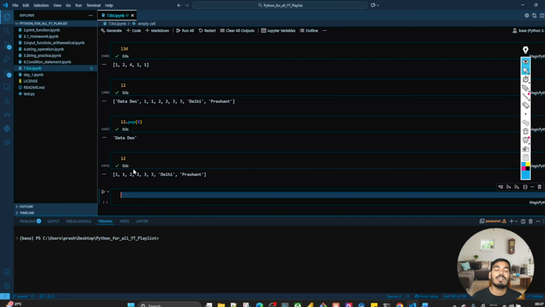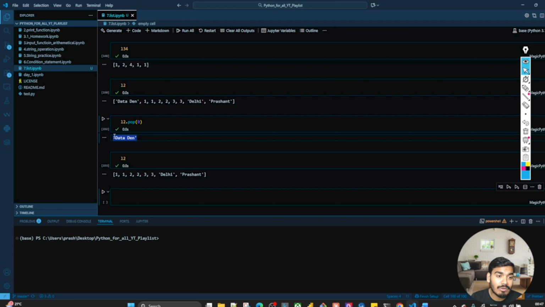Now see, whenever you know the index, you use the pop to remove, and it will remove that element from that index, and it will print also that this element has been removed. So pop uses the index value and remove uses the element, and both functionalities are to remove the element from the given list. Clear? Very much.